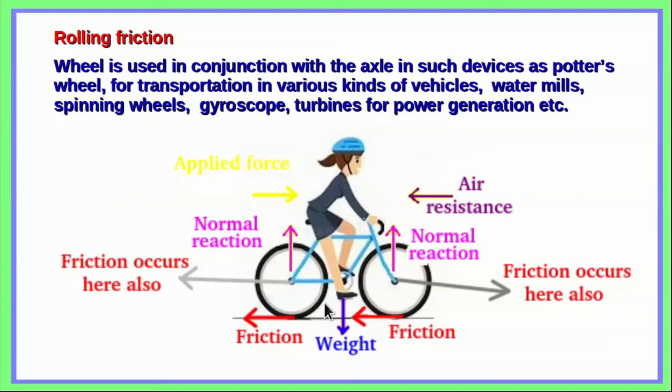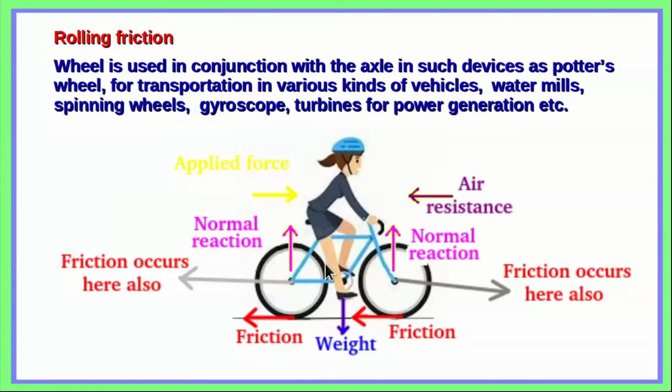In this particular example of a cyclist pedaling along the road, we have several forces which are indicated here. The main force acting is the weight of the cyclist and the cycle, the gravitational force, and the normal reaction to this is actually twofold, each acting on the axle of the two wheels, in the direction opposing the weight.